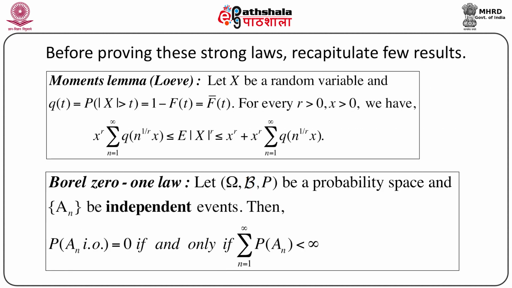Now we are going to prove this result, but before that let us recall a few more results.